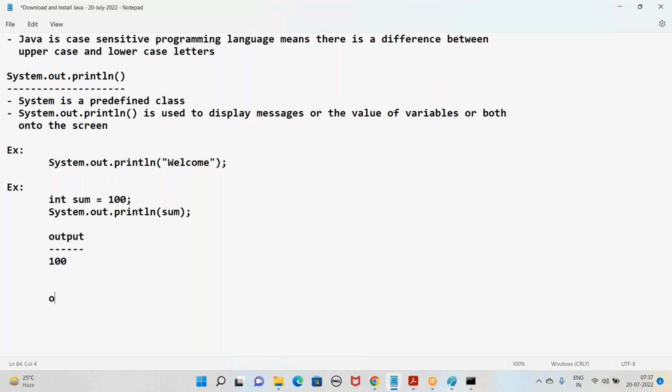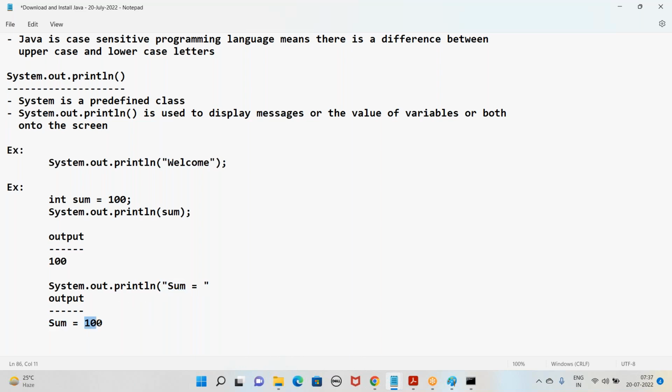Now we want to get the output like this: Sum equal to 100. It means I want to display a message and the value of a variable also. Then how to do that? Let's say System.out.println, sum equal to, in double quotes. Whatever we keep in double quotes will get printed as it is. Whatever you want to display as it is, that is the message, so we have to keep it in double quotes.